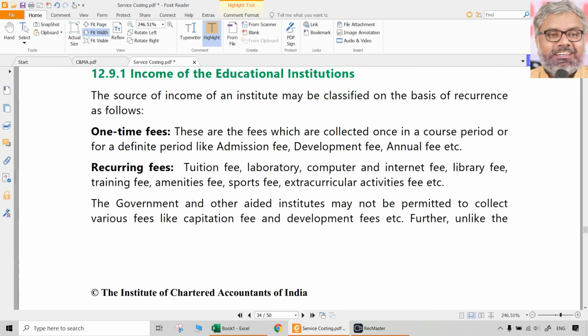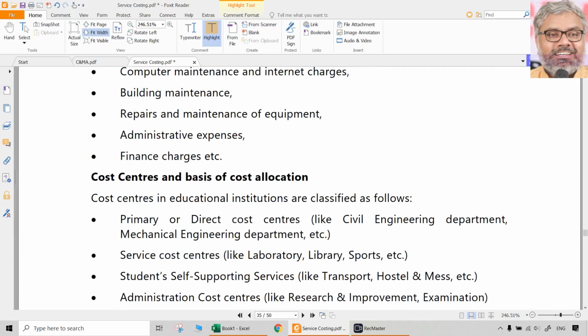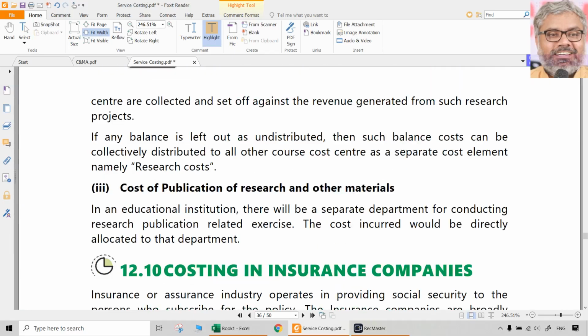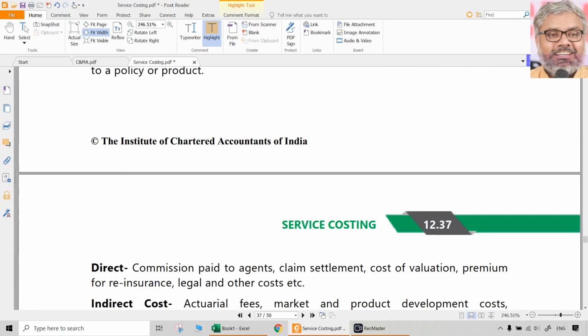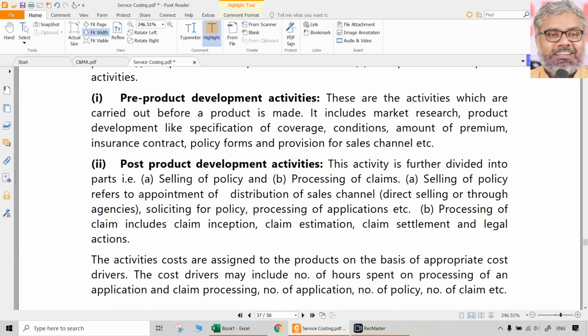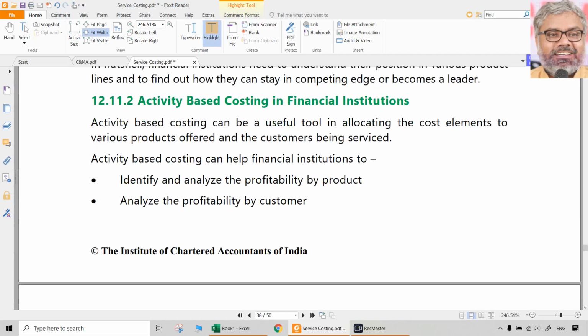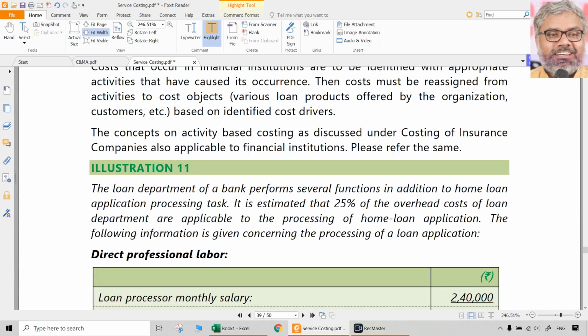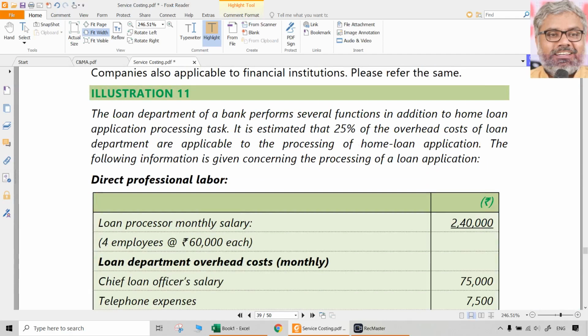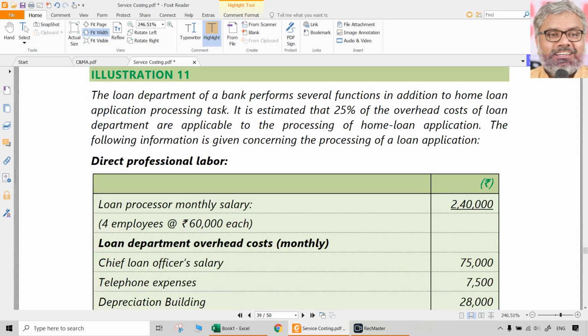Straightforward calculation. That is about a toll type of situation. Like this, questions can be asked from educational institutions, insurance companies, whatever it is. Once again, we don't have to worry too much about the nuances of each type of business and service. That is none of our business. We have to just focus on the question. Questions can come from any type of business.